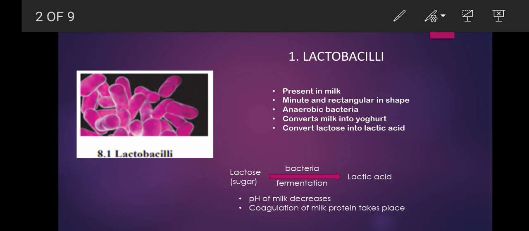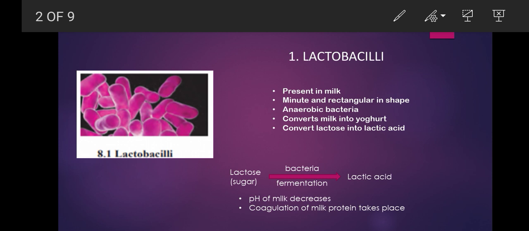The first useful microorganism is the lactobacilli. I am showing it here in the diagram. You can see that these bacteria are very minute and rectangular in shape. These bacteria are present naturally in the milk. They are also known as anaerobic bacteria. Anaerobic bacteria means they can produce energy without the use of oxygen.